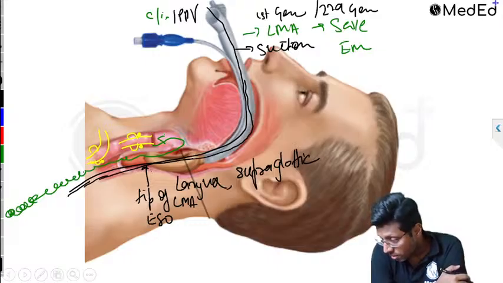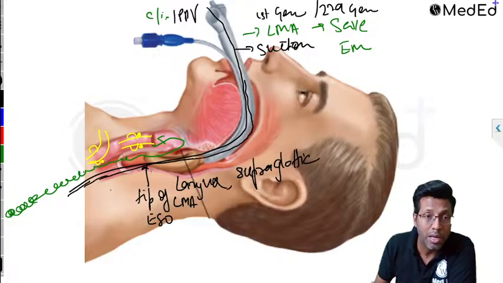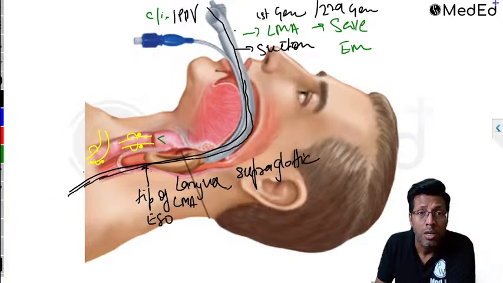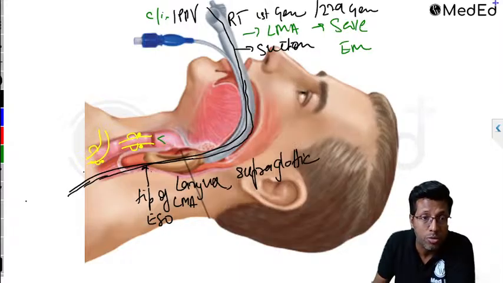Okay. Dr. Gaurav says, tip at trachea, NG tube will pass to stomach. Correct, I'm telling you about the same NG tube. You won't call it an NG tube, you'll call it the Ryle's tube. The Ryle's tube that you insert will pass inside the stomach. So this goes inside the stomach, right?